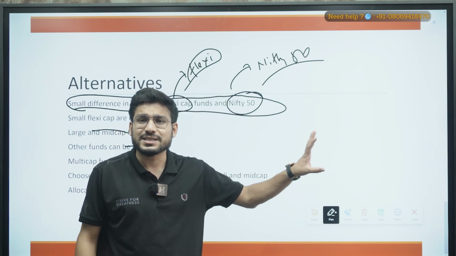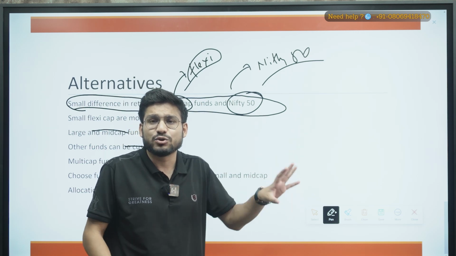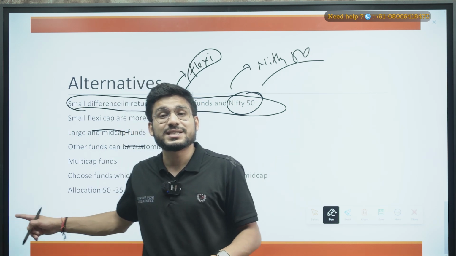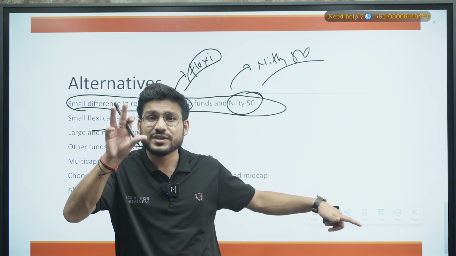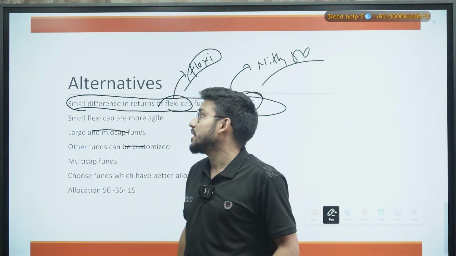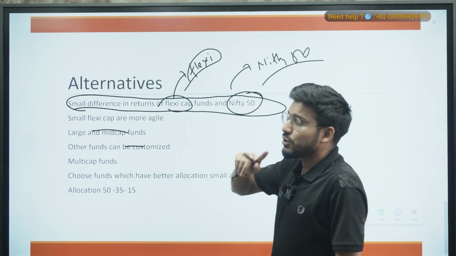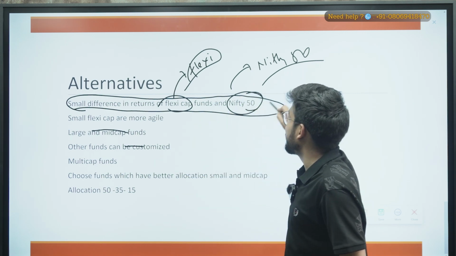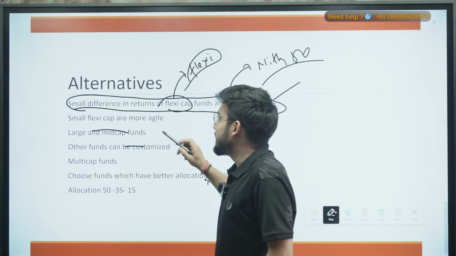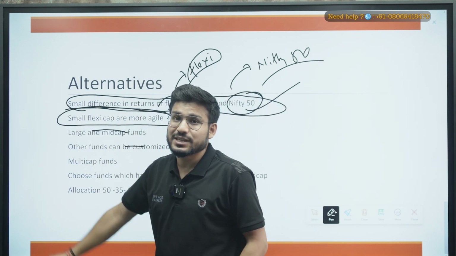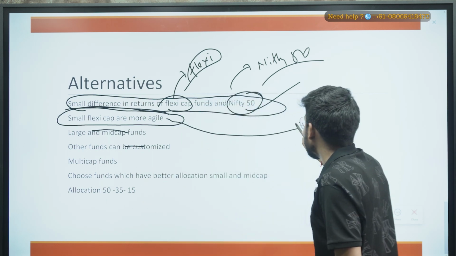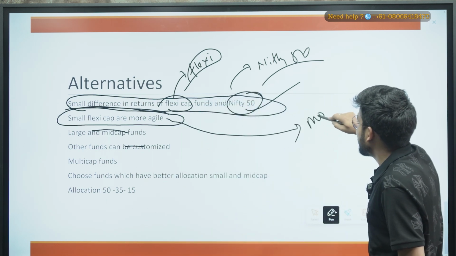So there will be more tax in the large cap and mid caps in comparison to the small caps, right? And you can see that 66% of the FlexiCap was invested in the large caps. So that was one of the issues that you can see there. Now, if you are looking for an alternative, you can go with the Nifty 50 mutual funds also, right? Then small caps are more agile, so they can provide you more profit.